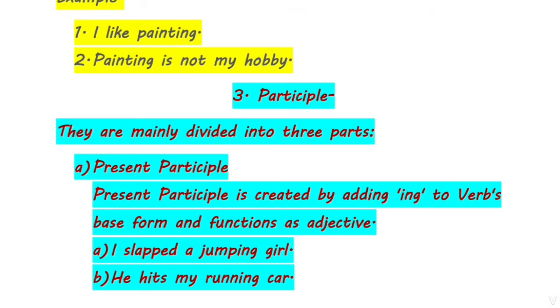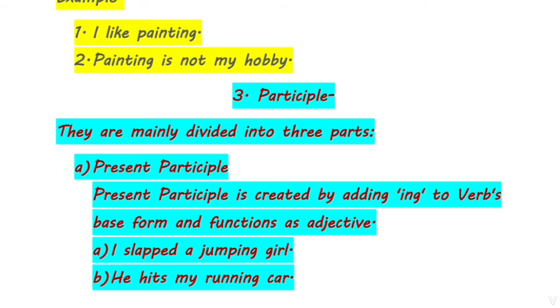Third is participle. Participles are mainly divided into three parts: first is present participle, second is past participle, and third is perfect participle. So what is present participle? Present participle is created by adding ing to the verb's base form, and it functions as an adjective. This is the difference between present participle and gerund. Gerund is also an ing form and present participle is also an ing form, but the difference is that a gerund is used as a noun, while a present participle performs as an adjective in the sentence.